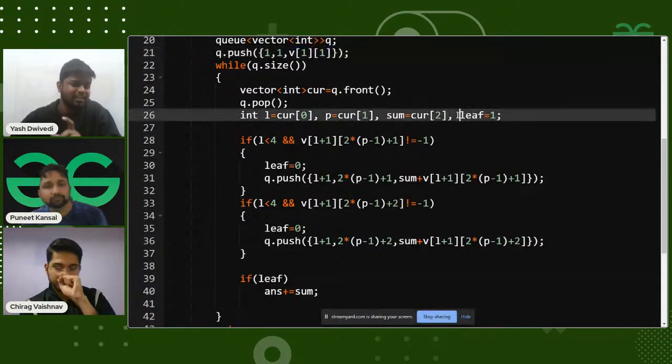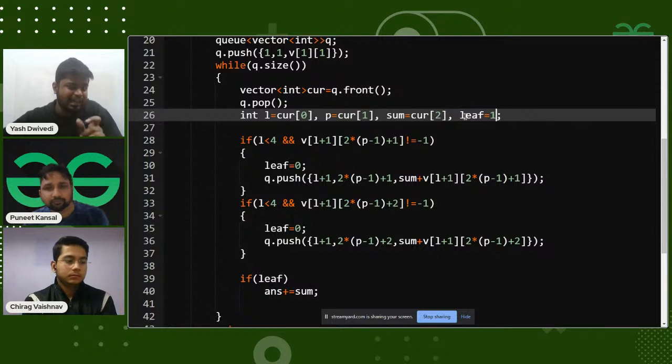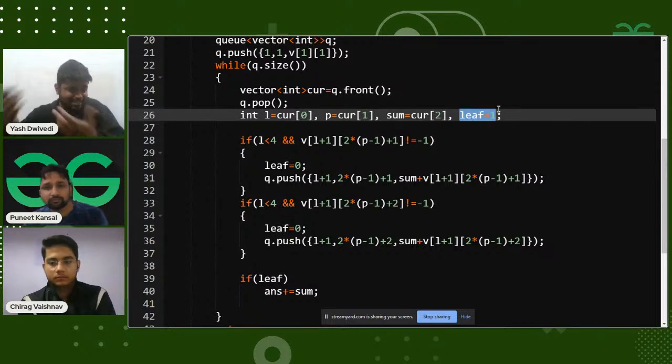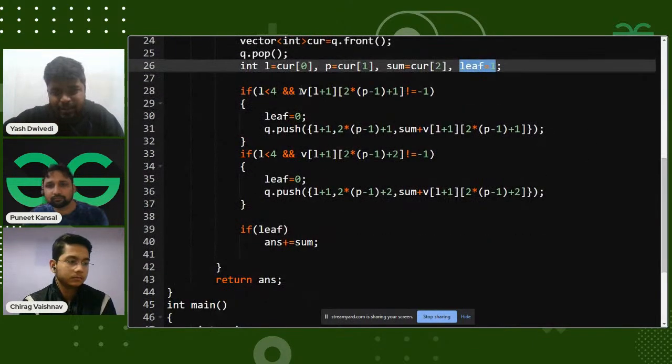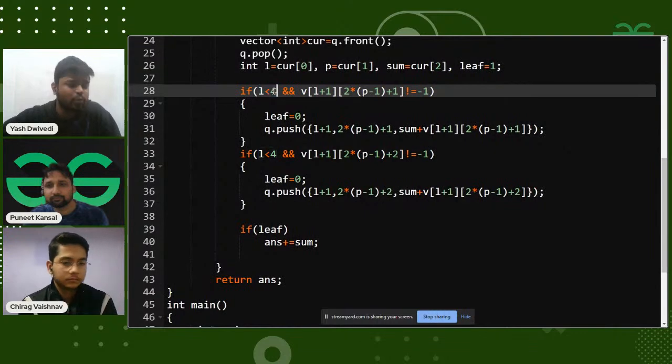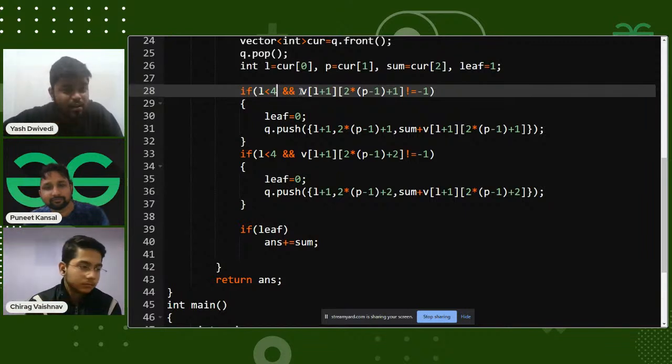And I've marked leaf as 1, indicating that initially I'll think the current node I am at is a leaf node. As sir has mentioned, the level should be between 1 and 4, but since it will go in a zero-based indexing manner, I'll take the level as less than 4. If the level is lesser than 4, and the particular child is existing,